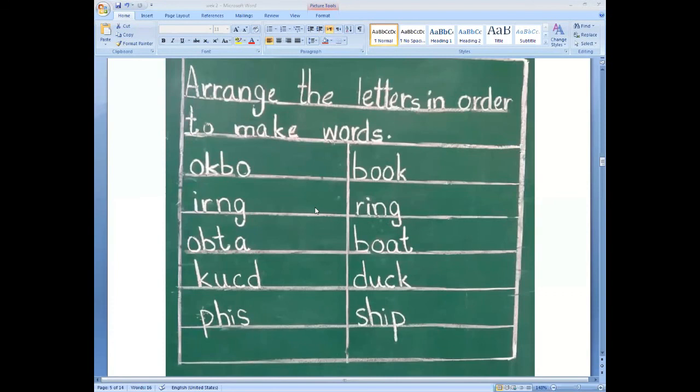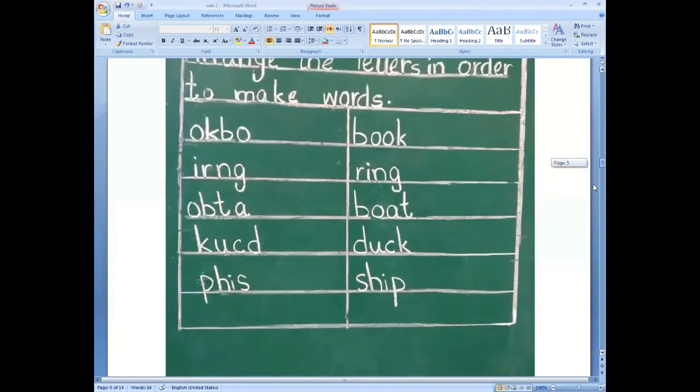You have to follow your formation, beta. You have 4 lines. Follow your formation: which letter you have to write in the up 3 lines, the center 2 lines and the down 3 lines. So the first one is book, second one is ring, third one is board, fourth one is duck, fifth one is ship. You have to arrange these letters and rewrite here.